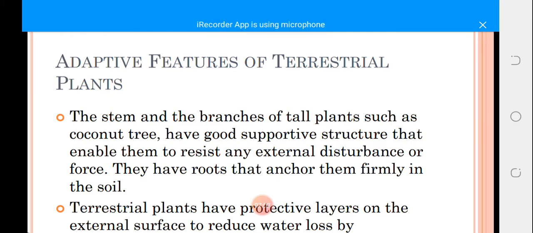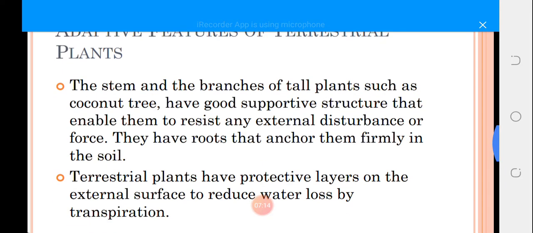Those are the adaptive features of a terrestrial animal. But now let's look at the adaptive features of a terrestrial plant. You know what a plant possesses now?